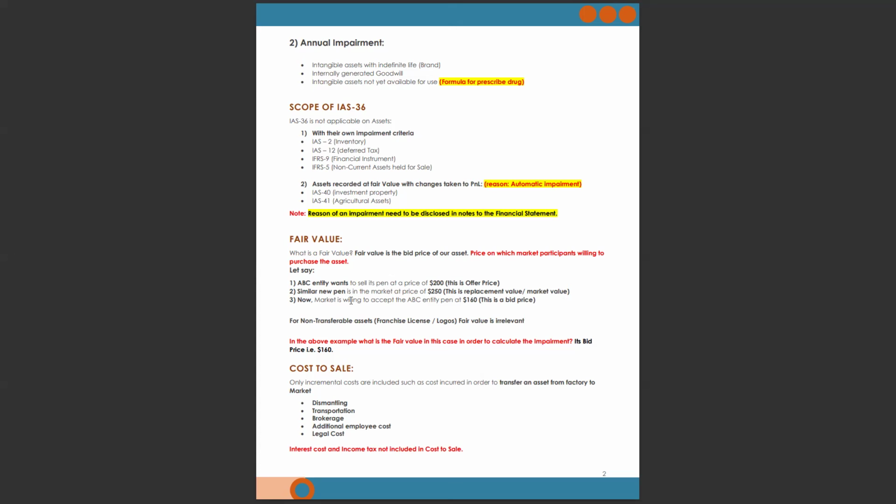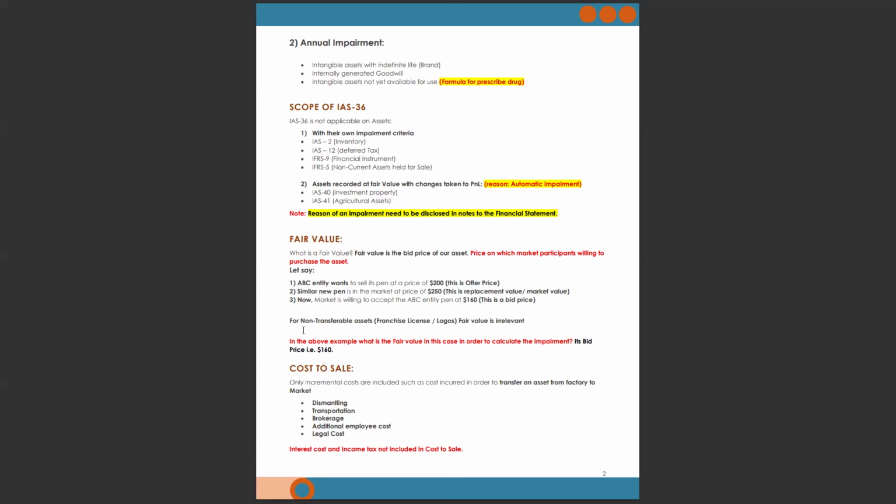Now, the market is willing to accept the ABC entity's pen at 160. This is the bid price. So in this case, what is the fair value of the pen? Of course, this one, 160, because the market participants are willing to accept the ABC entity's pen at 160.